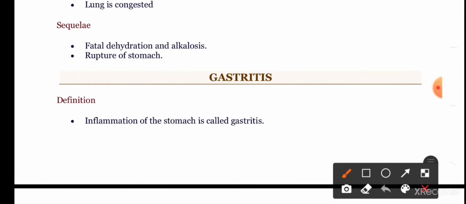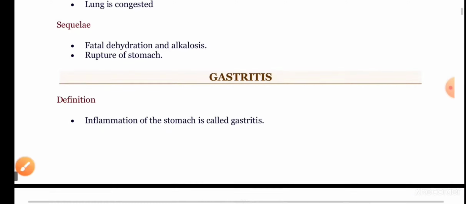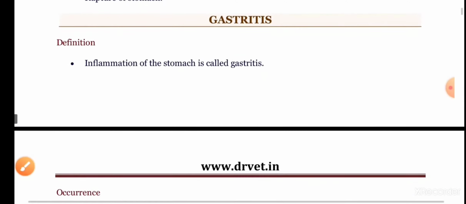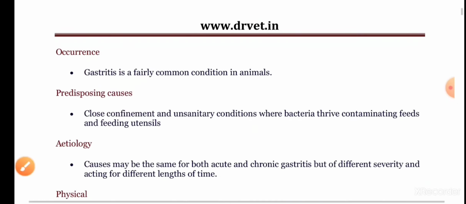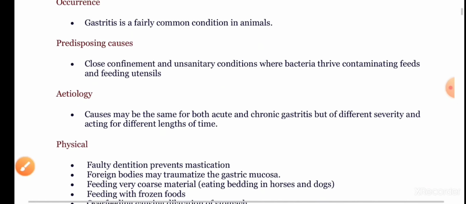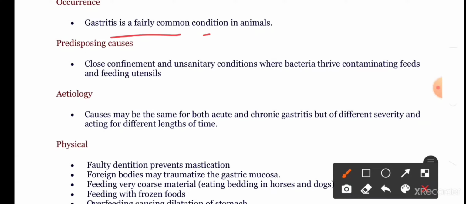Sequelae: fatal dehydration and alkalosis, rupture of stomach. Now let us come to another pathological, very important condition, that is gastritis. It is defined as the inflammation of the stomach. It is a fairly common condition in animals.